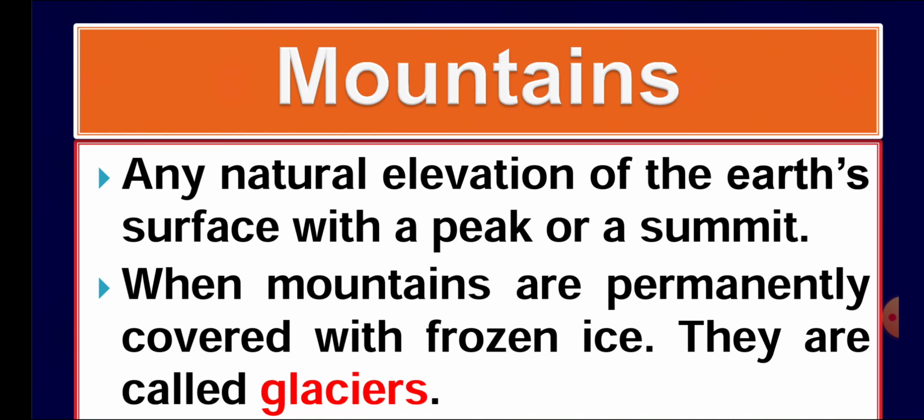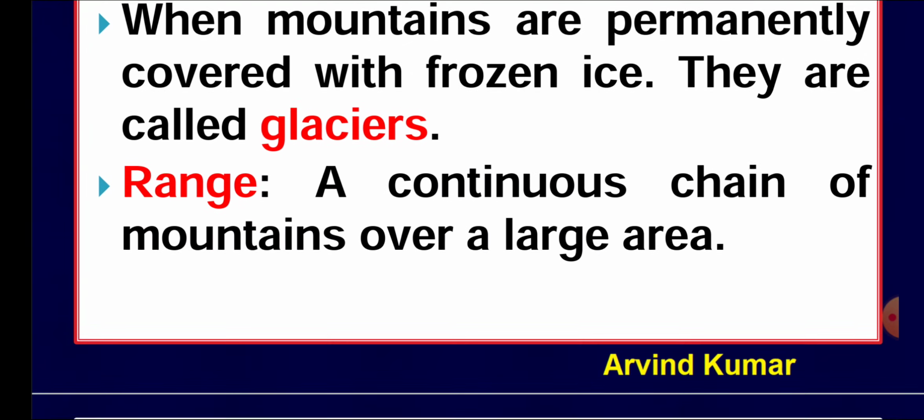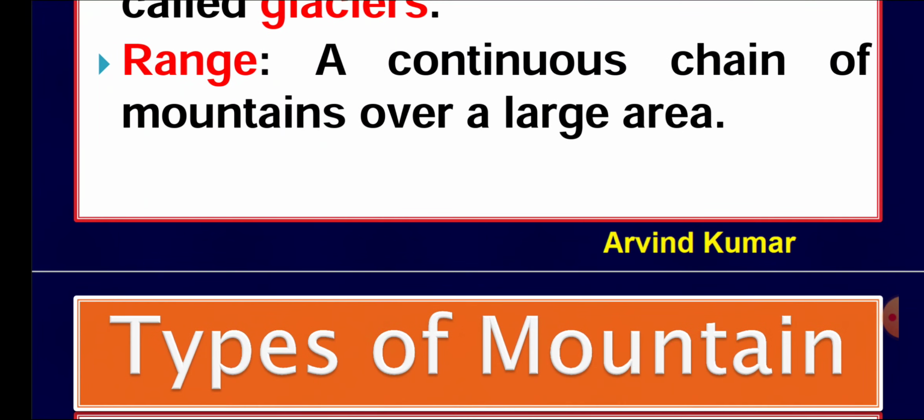Most of the time in polar regions or in some areas these mountains are covered with the ice caps. That's why these are rich in water. They are having frozen river of ice which is generally called glacier. Here you can see in this slide. Range, a continuous chain of the mountain is called range. You may say that Himalayan mountain range, Rockies mountain range, Andes mountain range. The longest mountain range is Andes in South America.